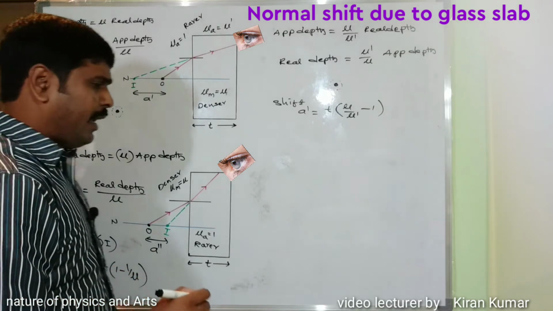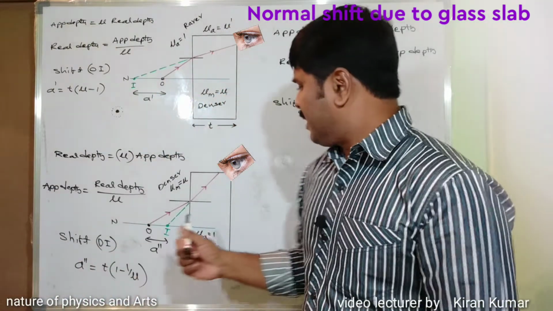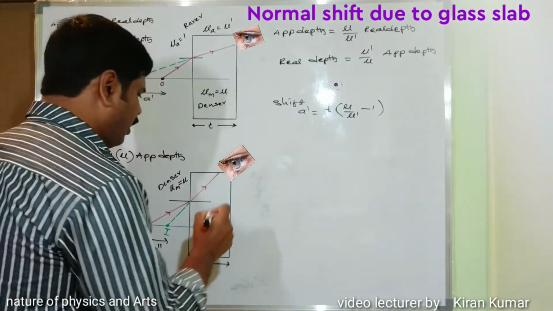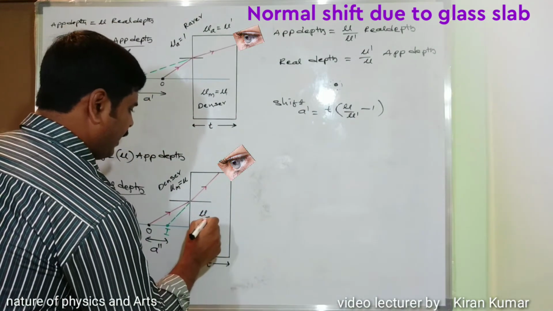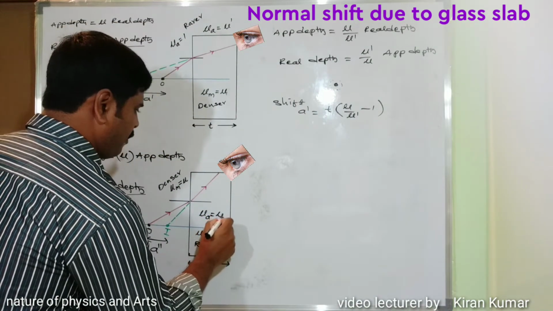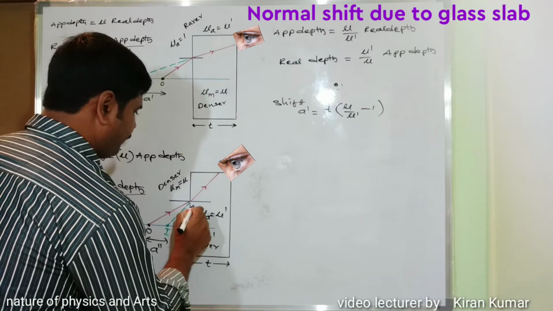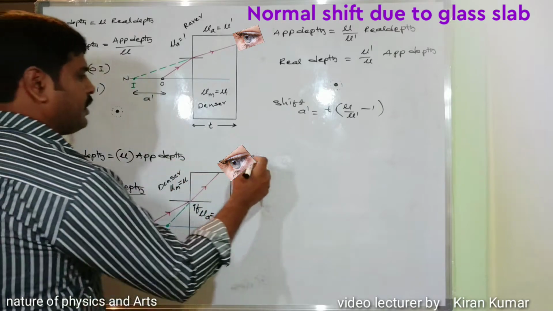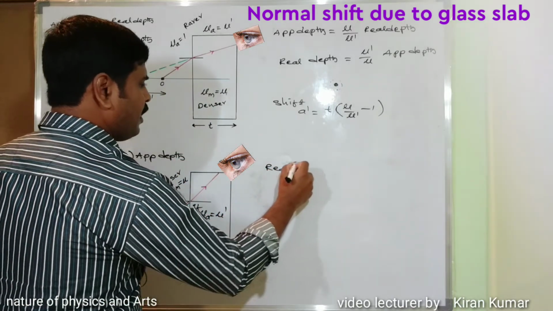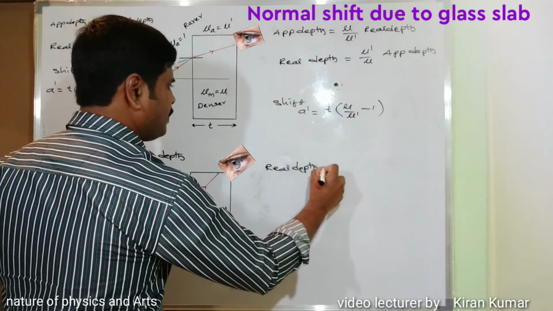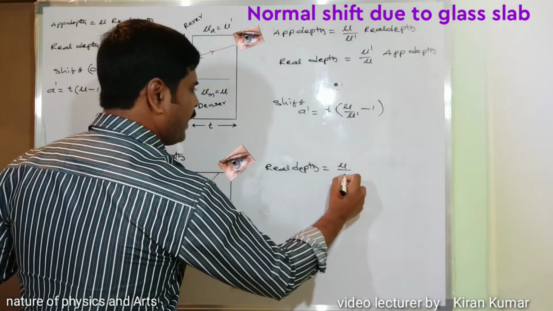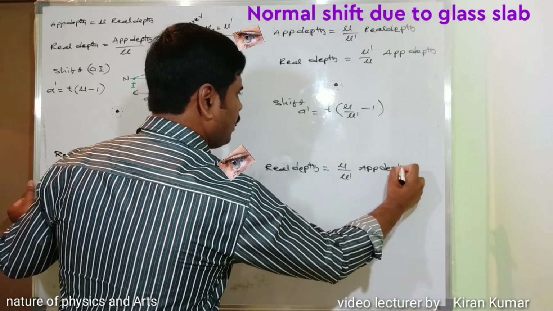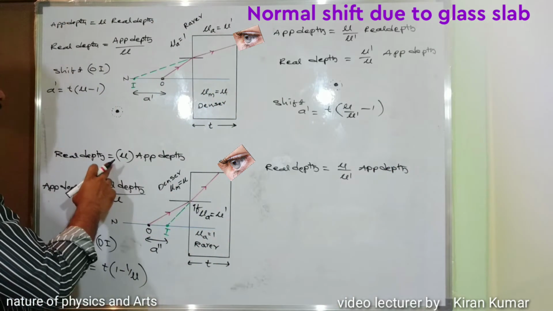Okay, so if this rarer medium is taken with refractive index mu A as mu dash, then the equations will change. What is the real depth here? Real depth is equal to mu divided by mu dash into apparent depth. Try to understand here.